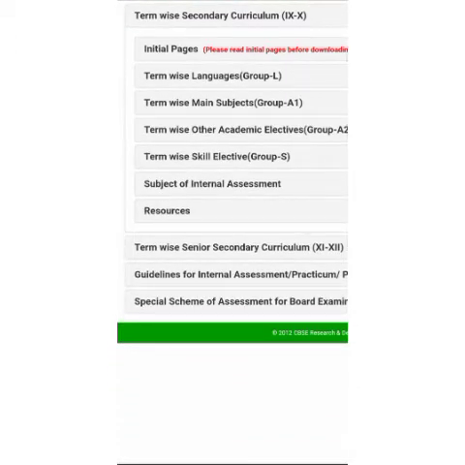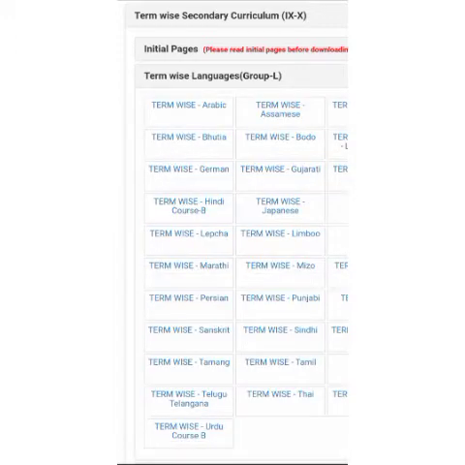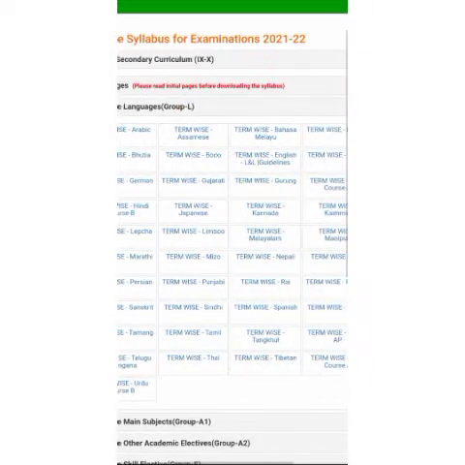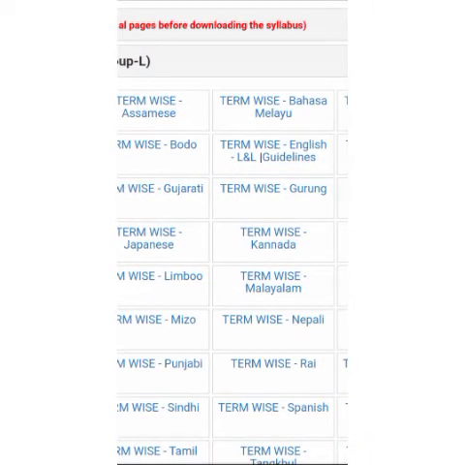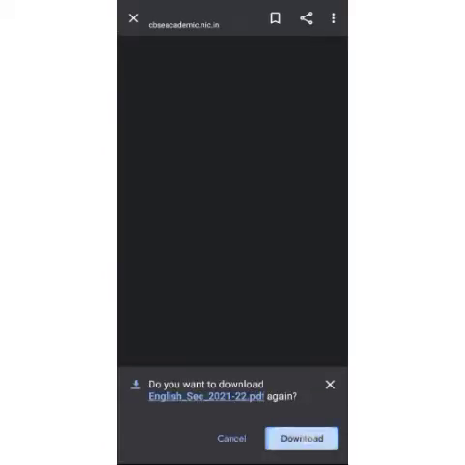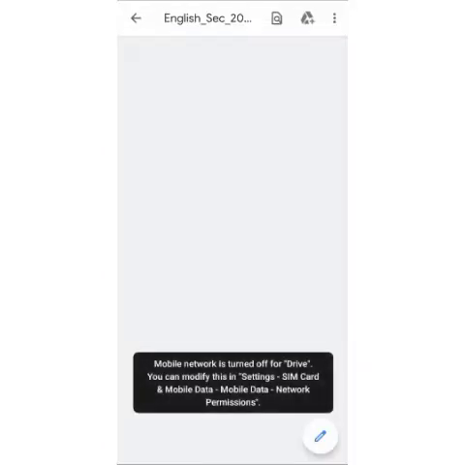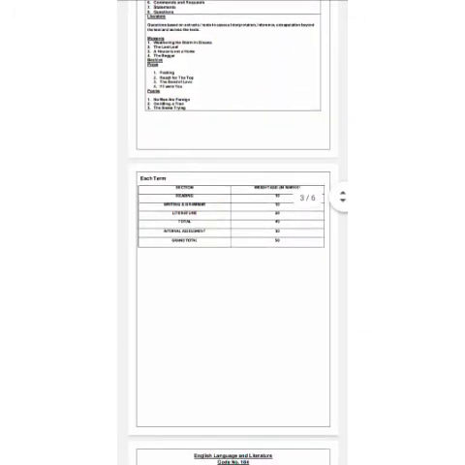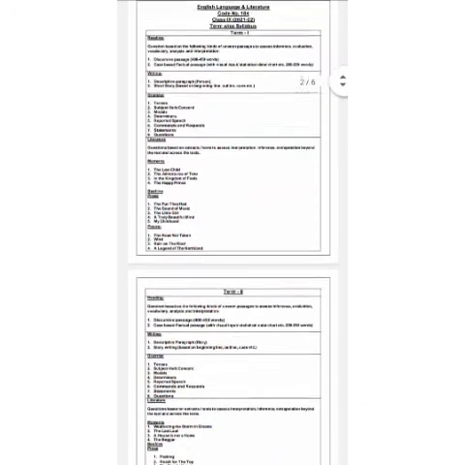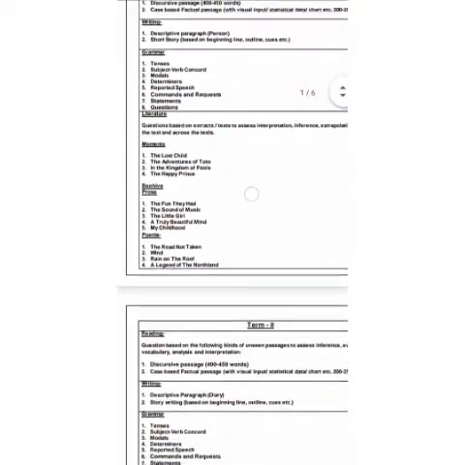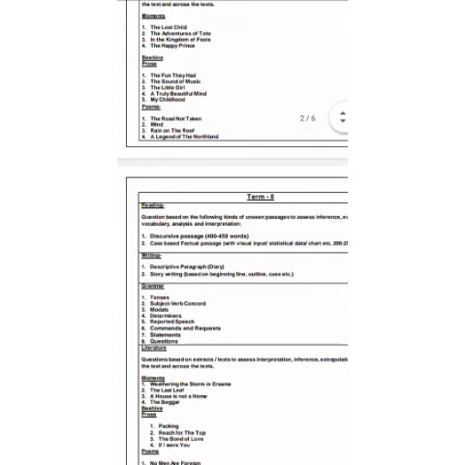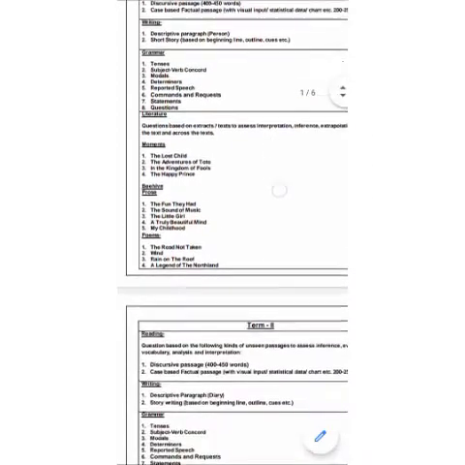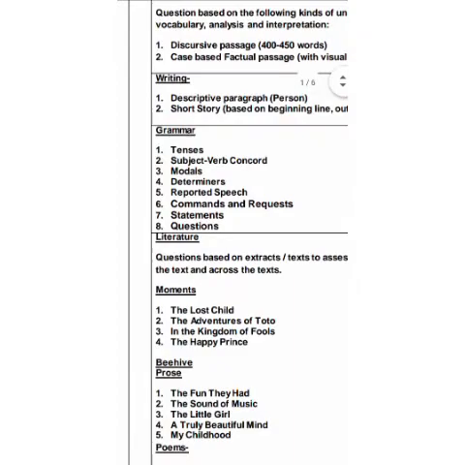If you want to search languages like Hindi and English, then you have to click term wise language group L. I want to search English, term wise English. Download it. Here you can see term 1 syllabus and term 2 syllabus, and in the last page you can see the weightage of the section. Here you can see movements, behave, poems, chapters which are coming in term 1, and grammar syllabus also.